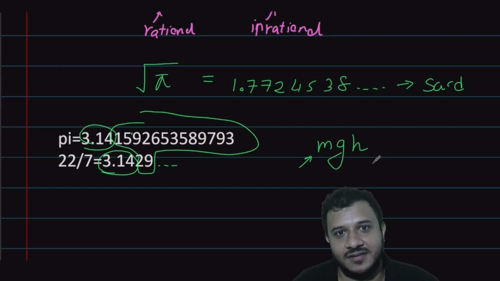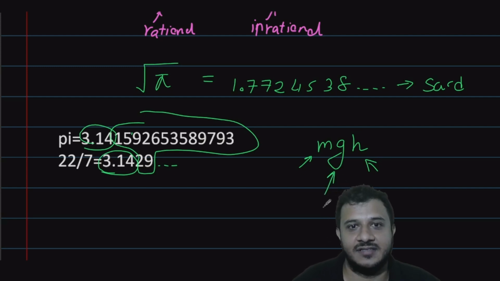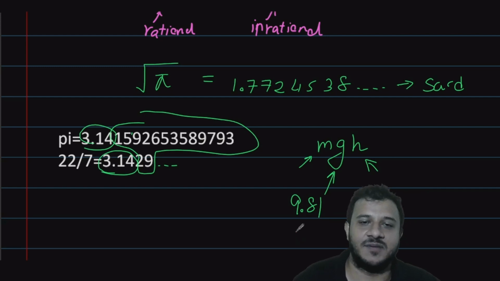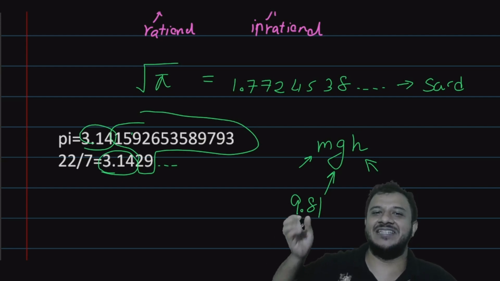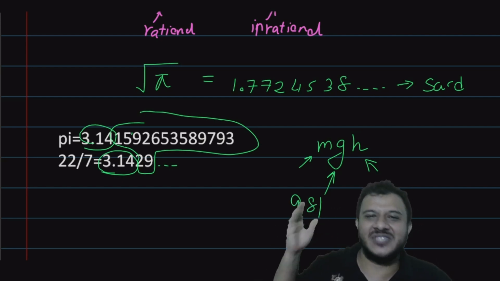Mass. Yeah. H means height. And g means? What do we use in our exams for g value? 10. But what is the real g value? 9.81. 9.81 something. Yeah. So it's an approximation. Instead of 9.81, we just use a 10.